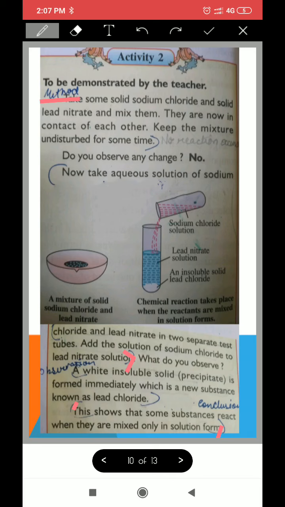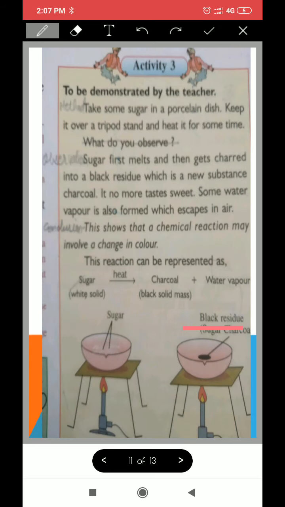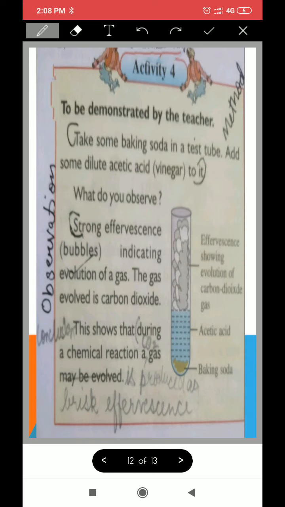So this Activity 2, under the headings of method, observation and conclusion, you will write in your notebooks on the blank page. Okay. Activity 3, again first point method, second observation which starts from here, third conclusion. Okay. You definitely have to write the reaction along with the diagram. Okay, so this also has to be done on the next blank page.